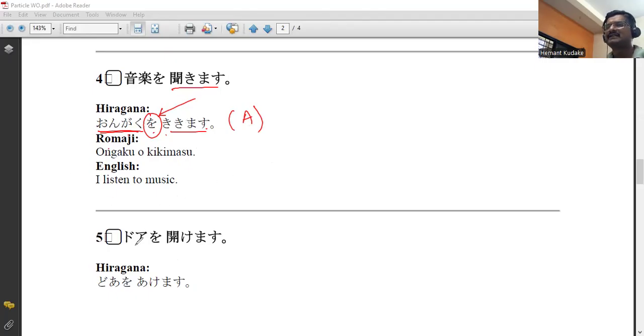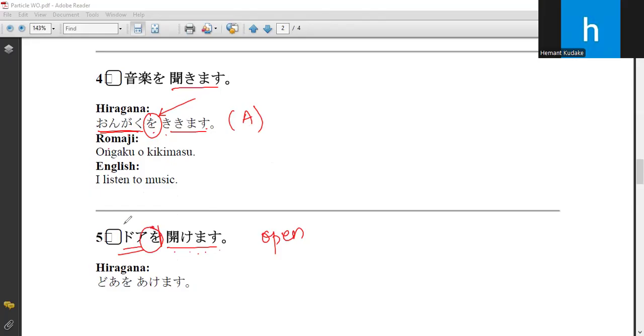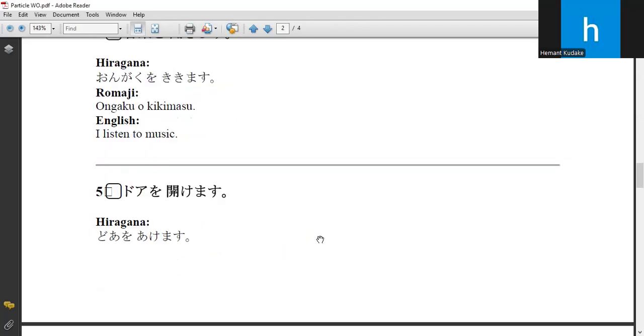The next example is doa. Doa is a door. Doa o akemasu. Akemasu is to open. This is a transitive verb, an action involving opening. So this is a noun and this is a verb, and particle O comes between this kind of noun and verb.